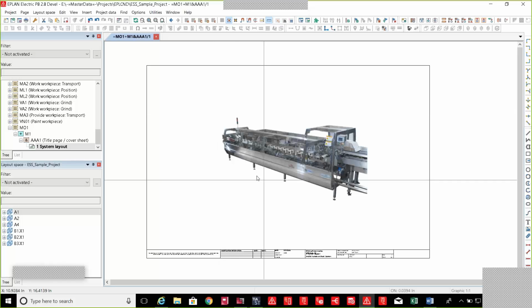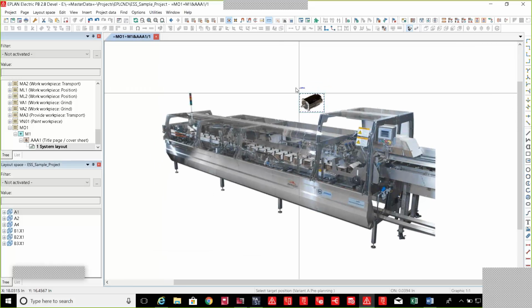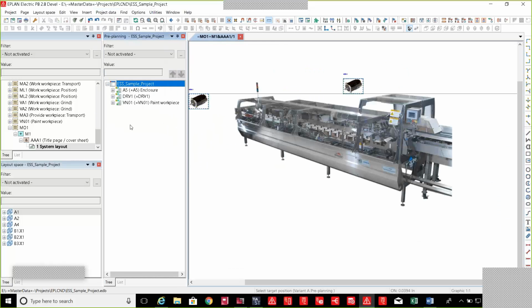meaning that what I could do is I can grab a graphical representation of the machine and start adding logical items without necessarily being too discrete about having schematic sheets or documents that I need to produce. I can actually have the system produce that information for me. So what I mean with this is that if I insert a drive, so I do know that I have some drive object that's going to be running the conveyor system here, and of course I can place it.